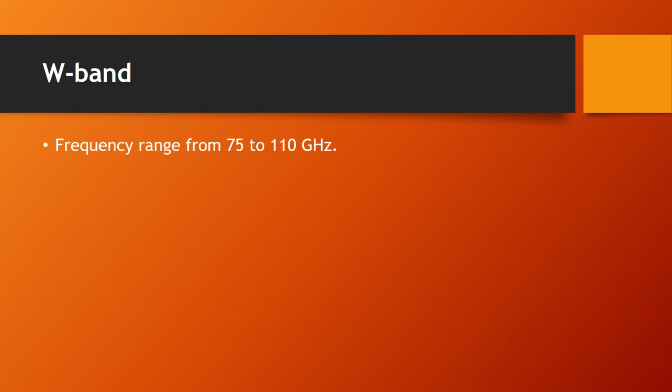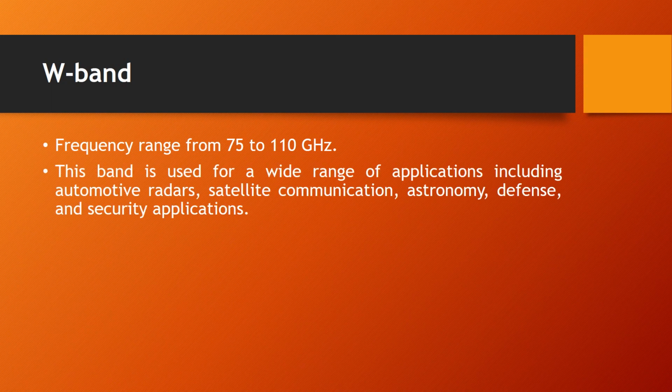The frequency range of this W band is from 75 GHz to 110 GHz, and these are used in applications such as automotive radars, satellite communication, astronomy, defense and security applications.